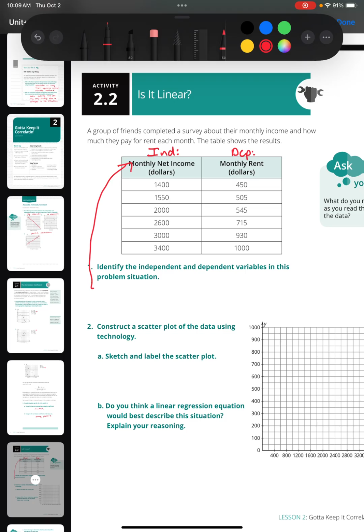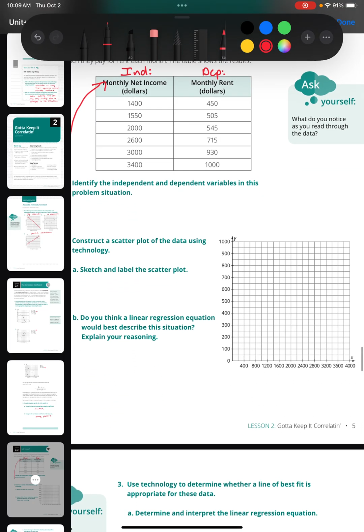So if we want to construct a scatter plot, plotting those points. So let me go through and plot those points. 1,400, 450.